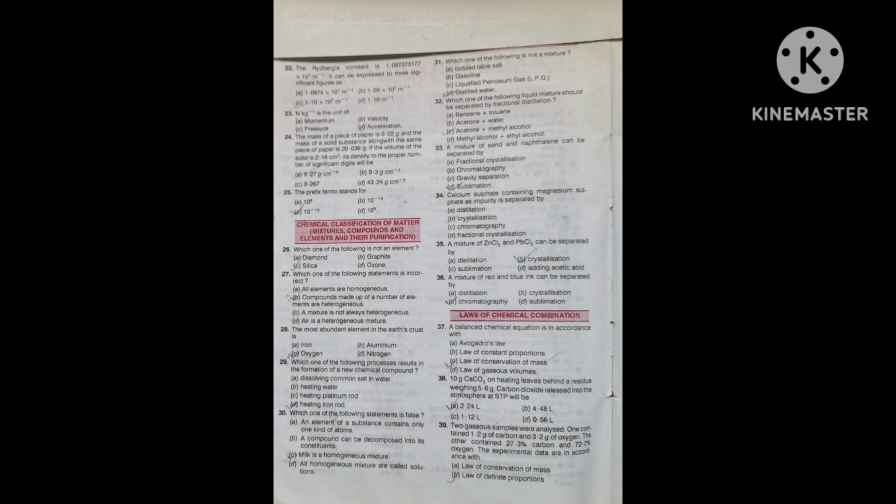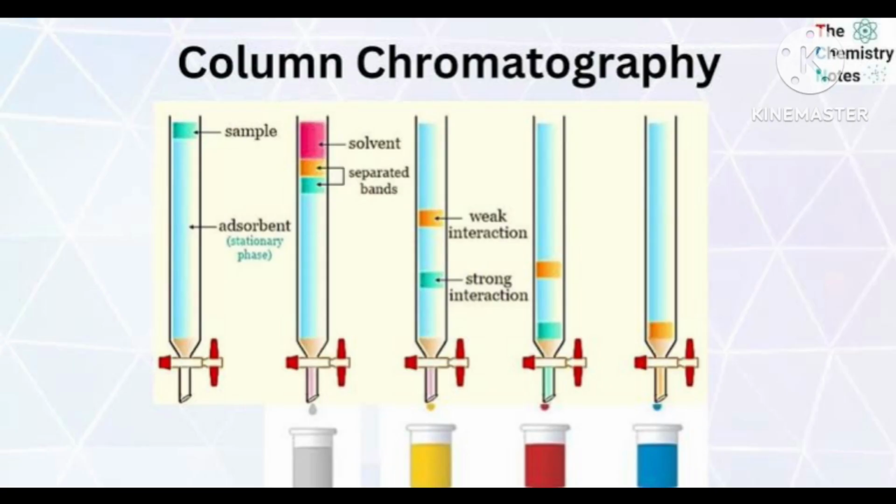Maximum 30 seconds. You can answer very quickly. You have taken 10 gram calcium carbonate. After heating it leaves behind a residue weighing 5.6 gram. And this carbon dioxide is released into the atmosphere at STP.